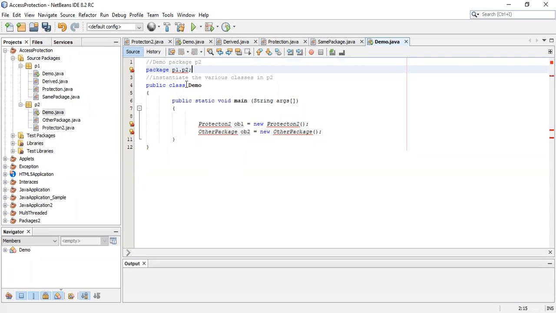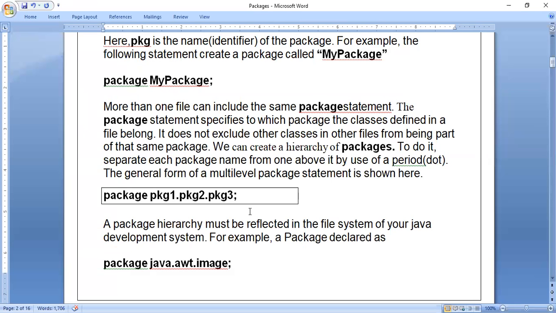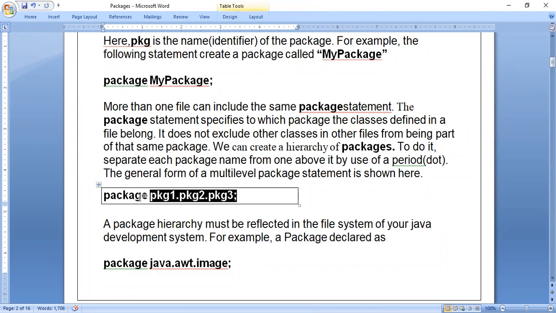In that case, in the program, what do we have to do? Package P1.P2; semicolon. So it is understood that this particular demo.java which I have opened is present in folder P1, inside that the P2 folder is also there, and inside that demo.java is there. Like that we have to write in the Java file, otherwise you'll get an error. That is what they are telling: if you are creating multiple folders or directories, you have to clearly mention it in the Java file, otherwise you'll get an error.